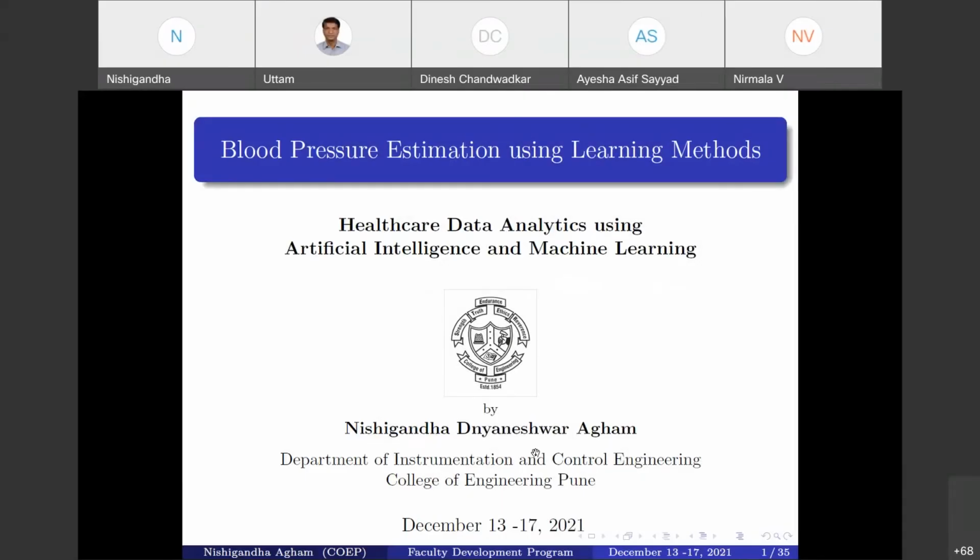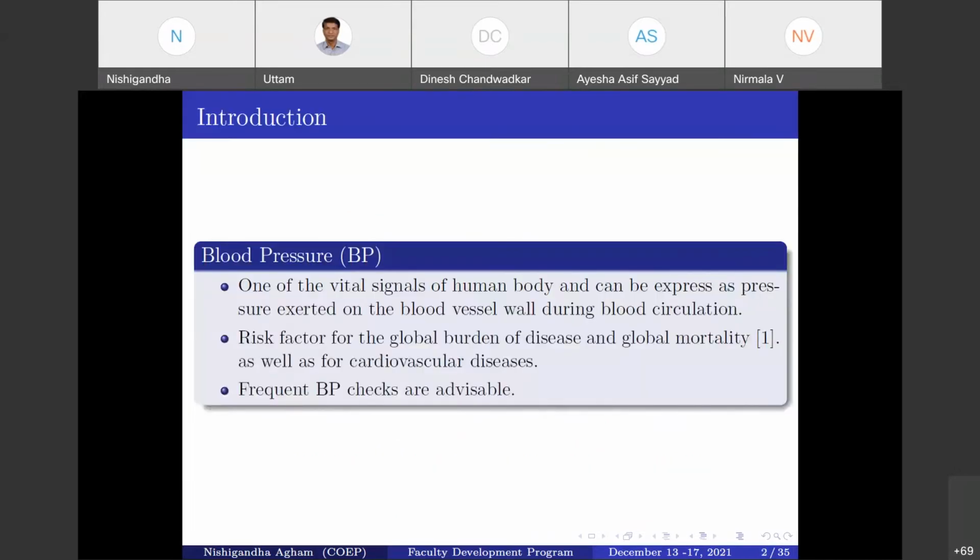I'm Nishigandha Agam, presently working as a PhD research scholar under the guidance of Dr. U.M. Chaskar sir. Today I'm going to present some part of my research work, that is on blood pressure estimation by using learning methods. Very quickly I'll go through the basics of BP, as sir already covered the blood pressure description very clearly and in detail, so that we get the understanding of what exactly the problem is and how we overcome that problem by using our proposed learning method.